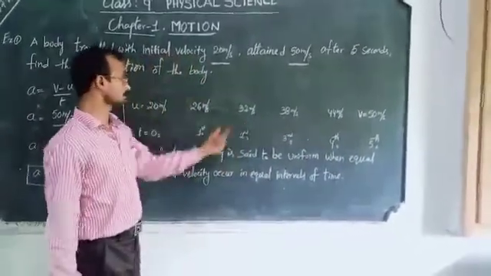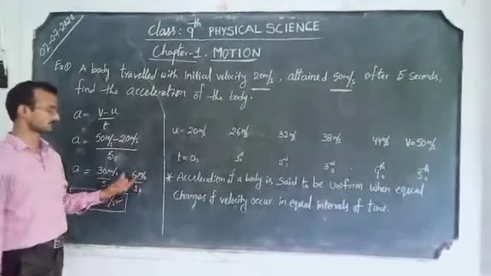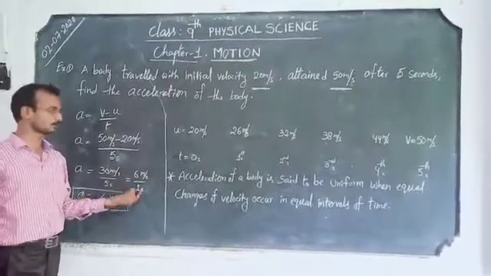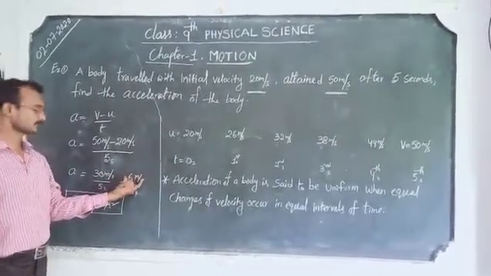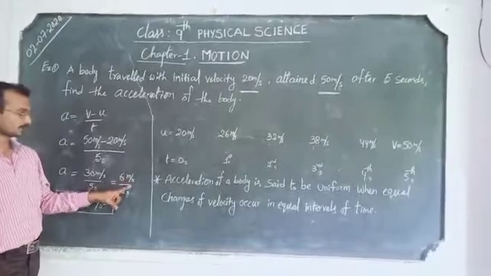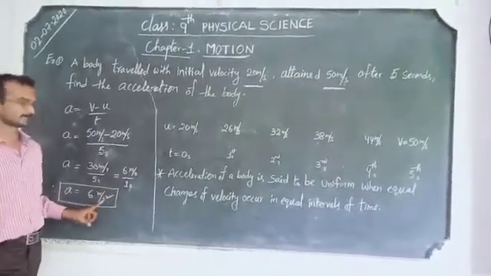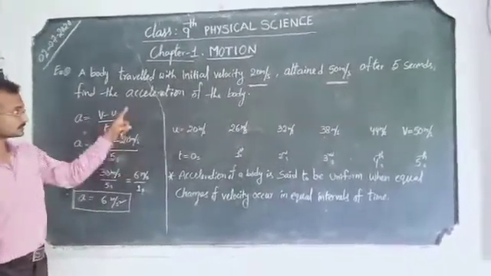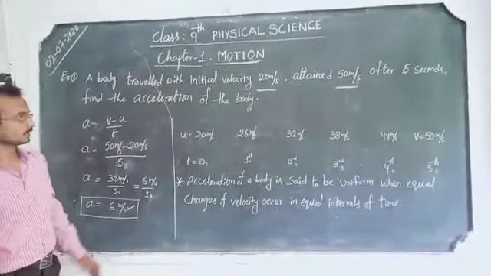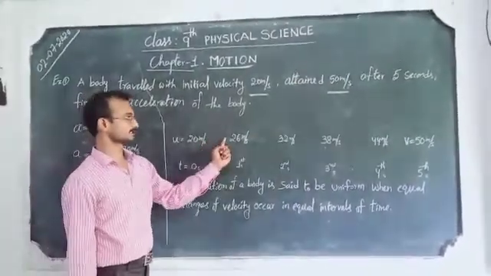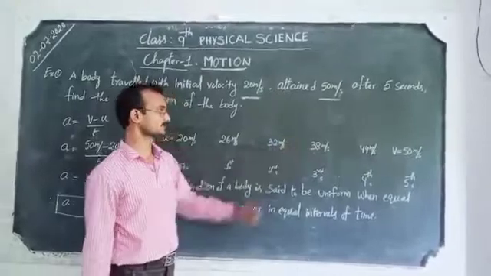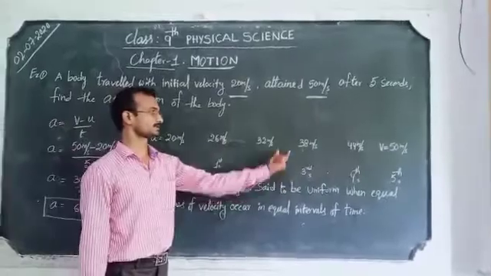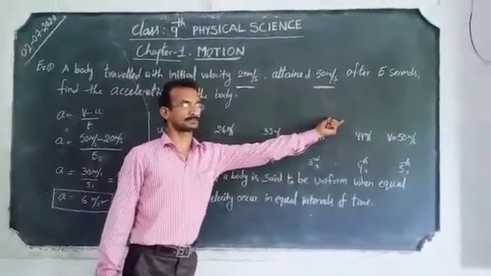For every second, how much it has increased, we can calculate that value as acceleration. So the rate of change, how much change is attained per second, is called acceleration. Meter per second divided by second gives meter per second square. So the acceleration of the body is 6 meter per second square. Here in this case we are observing equal changes in velocity: 6, here 6, here 6. Equal changes in velocity occur in equal intervals of time. Per 1 second, 6 meter per second increased.